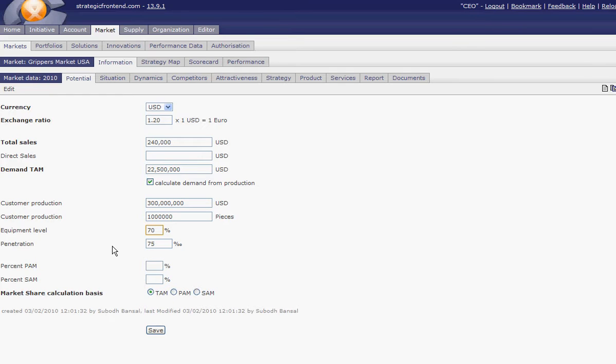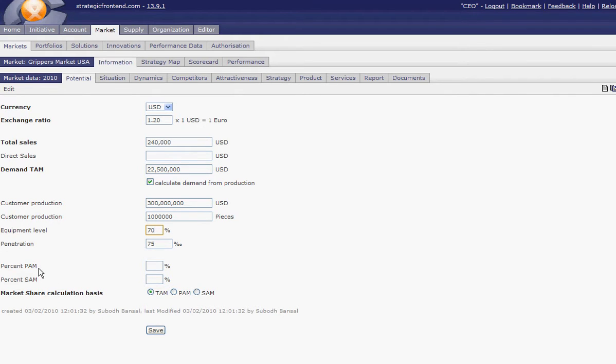What is the percentage of your product, of your value added to the customer? For instance, here the penetration rate is 75 per mil. This is 7.5%. So this gives you a little bit of a feeling how you could derive the potential from the customer side.